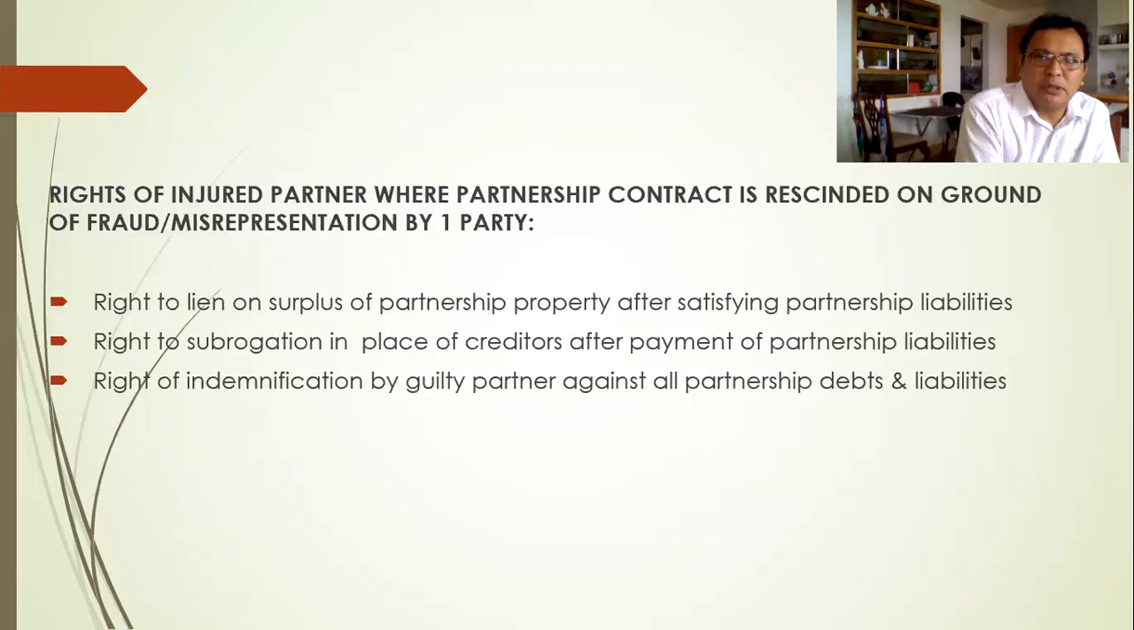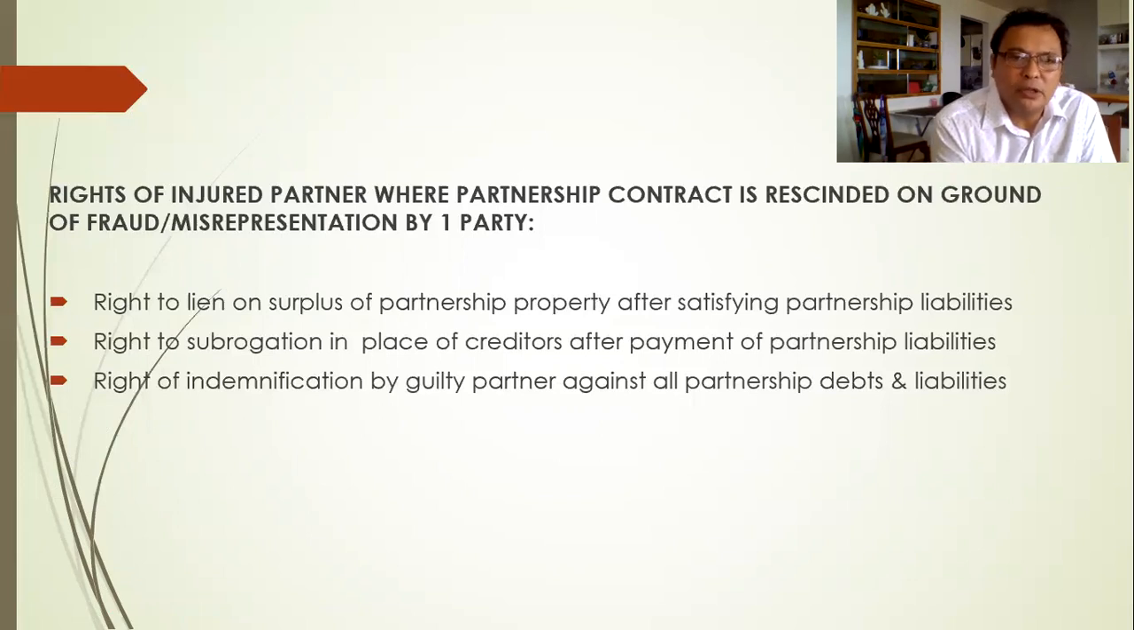You know what is misrepresentation? That's unauthorized representation of a person, or representation of a person without authority. So a partner, without authority, misrepresented the partnership. So this time the other partners are injured. So what are their rights?